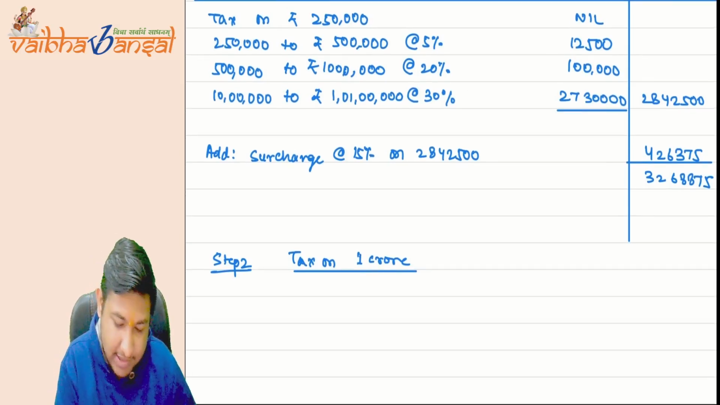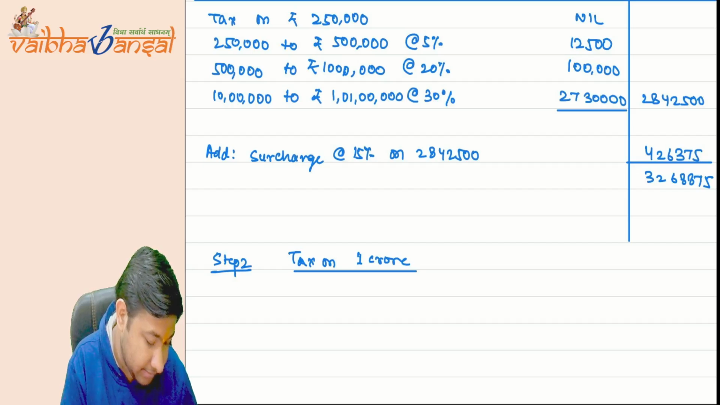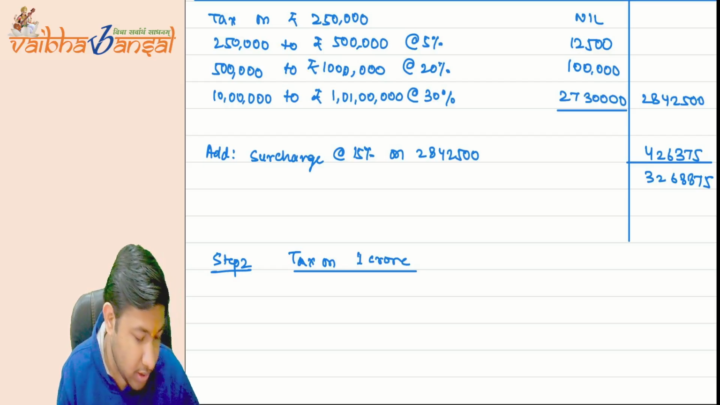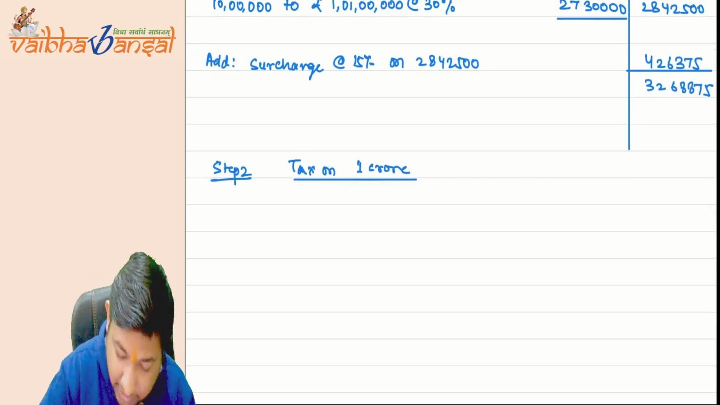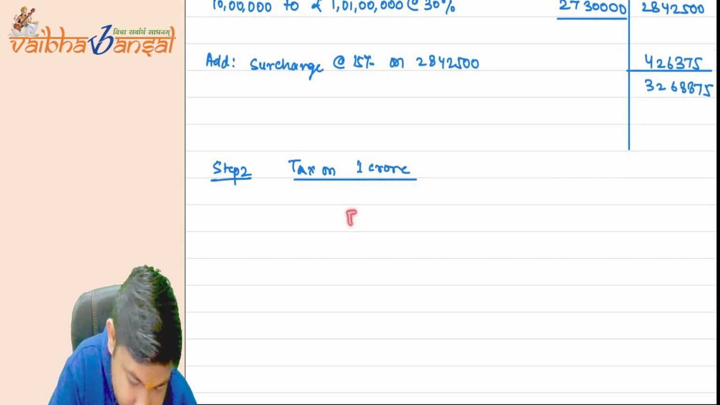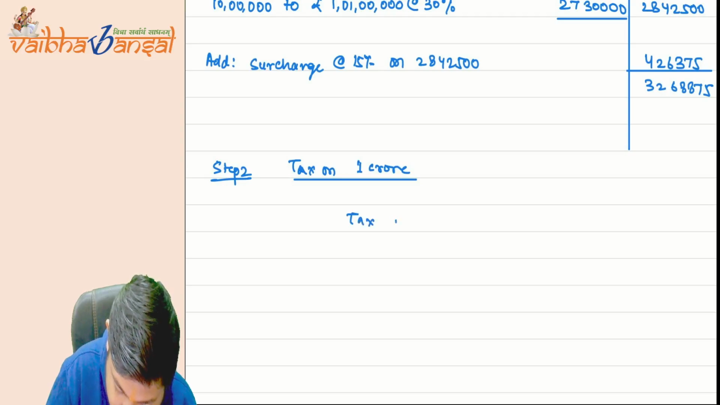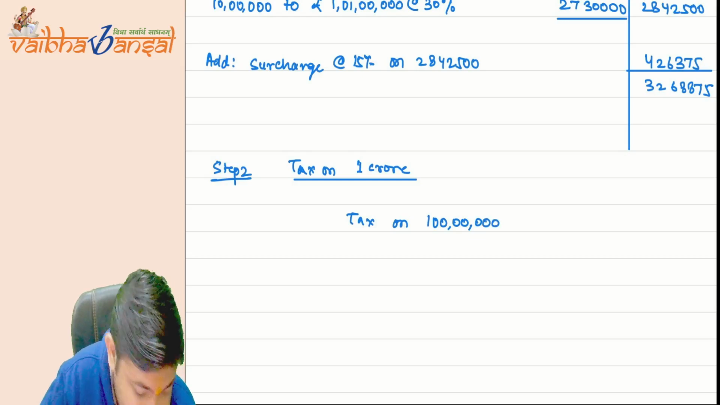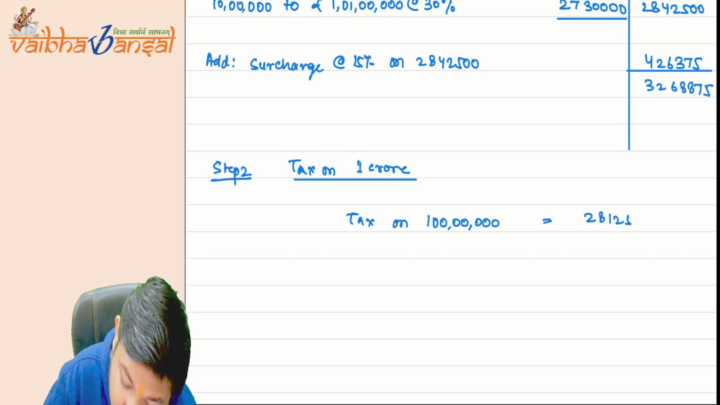Let me do it like this: 1 CR minus 10 lakh, it will be 90 lakhs. 90 lakhs multiplied by 30% plus 1 lakh 12,500. It will come to 28 lakh 12,500. Okay, tax on 1 CR is equal to 28 lakh 12,500.